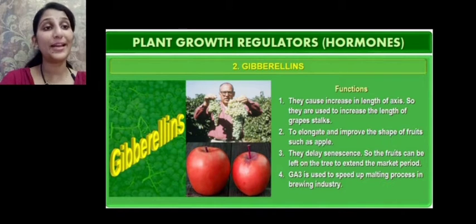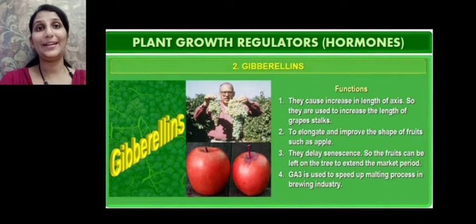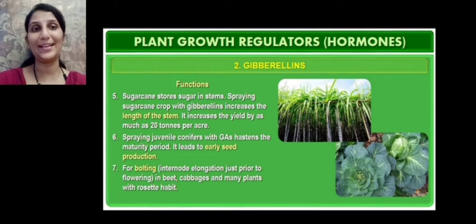GA3 is used to speed up the malting process in the brewing industry. The brewing industry, we know, is the industry involved in the production of alcohol. Brewing is done by malting of cereals, that is, germination of cereals. And thus GA3 is used to speed up the malting, that is, germination of cereals, in the brewing industry.